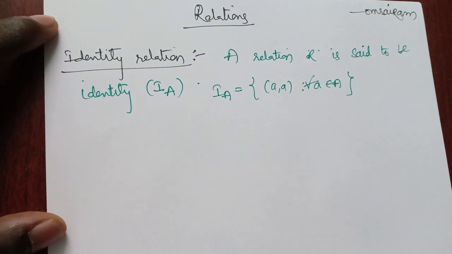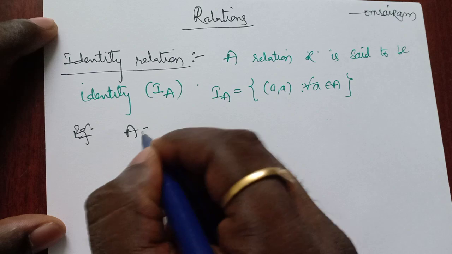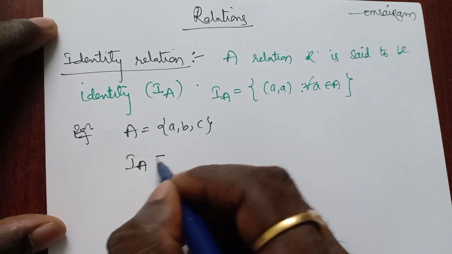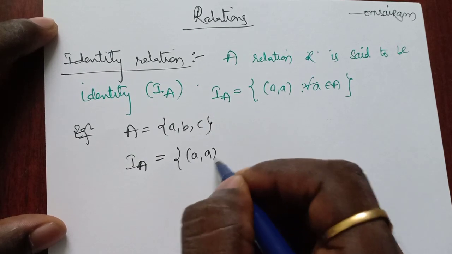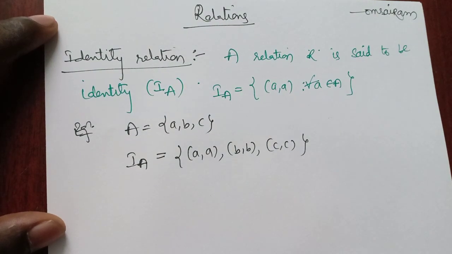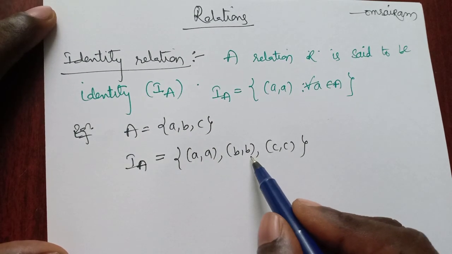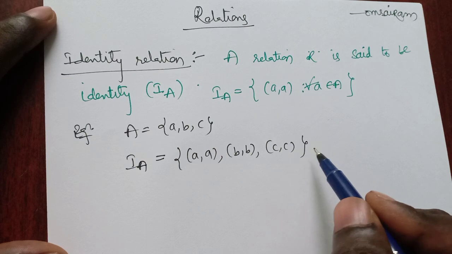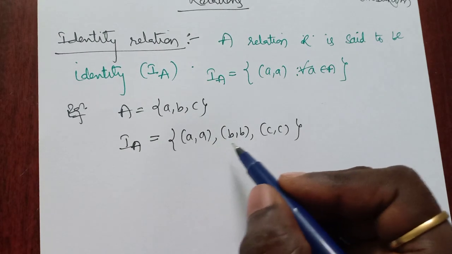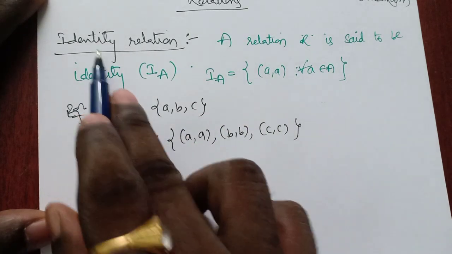Okay, let's take an example. If A equals {a, b, c}, clearly the identity relation I_A is what? (a, a), (b, b) and (c, c). Please observe this. Clearly (a, a), (b, b), (c, c) is reflexive also, so please don't confuse this. It obeys the reflexive relation, and the main thing is that it is an identity relation.